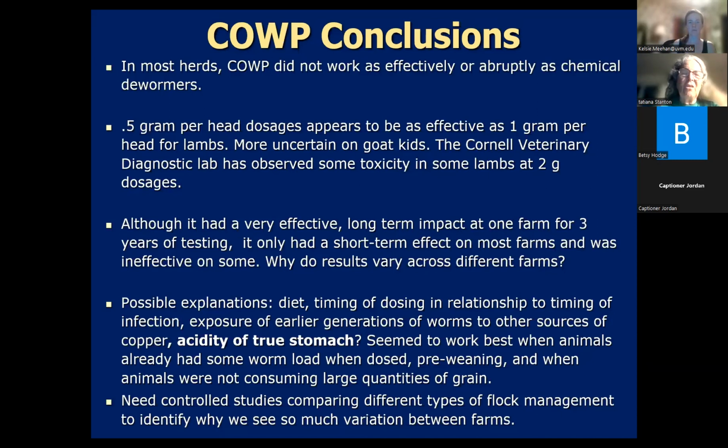And keep in mind that the Cornell Vet Diagnostic Lab has observed some poisoning resulting in death in lambs that got 2 gram dosages at other places. And those have been on flocks where the flock got 2 gram dosages, and most of the lambs did great. And then some lambs that underwent stress because they got sold to other farms got copper toxicity. Okay, so that's the thing with copper toxicity, it becomes much worse under stress.